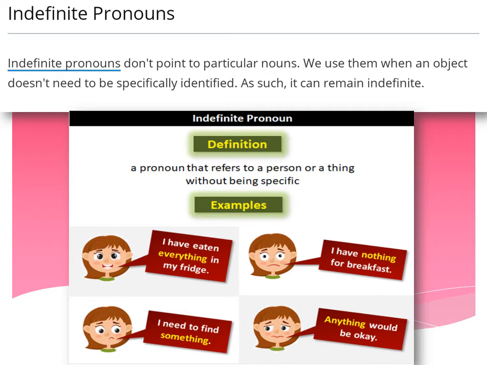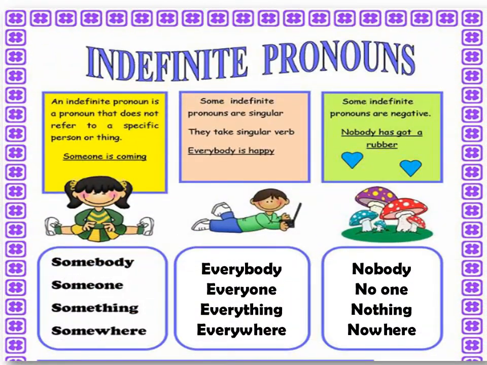Next is I need to find something. Now something again is a kind of indefinite pronoun and anything would be okay. Anything again is not pointing out any specific thing, so it will also come under indefinite pronouns.